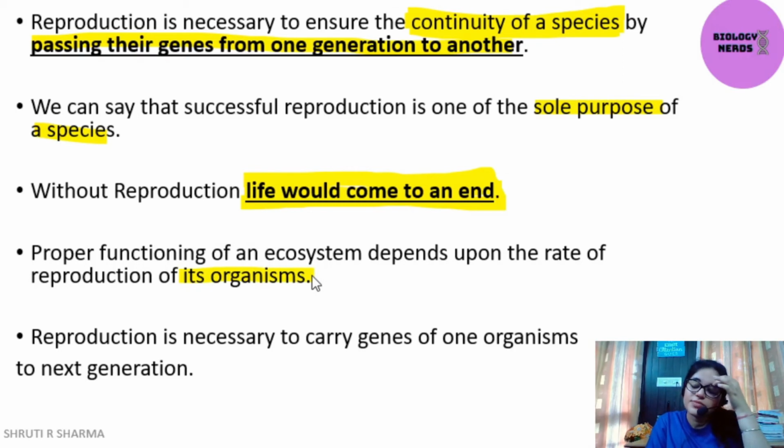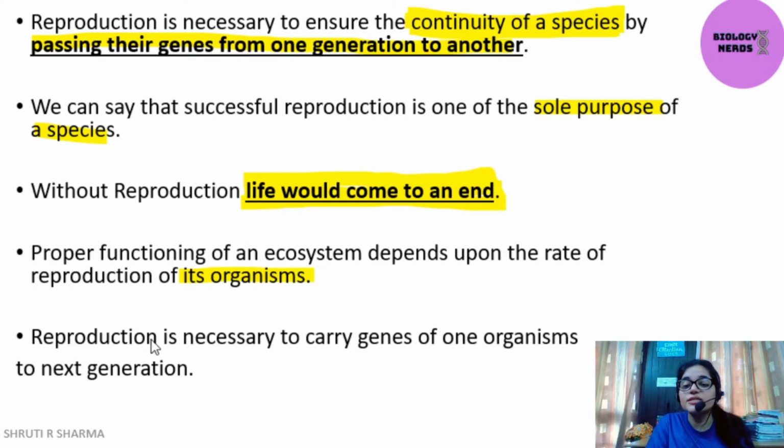Proper functioning of an ecosystem depends upon the rate of the reproduction of its organisms. So what this means is that the reproduction rate is very important for the functioning of an ecosystem. All these points are related. If reproduction is very slow, the balance in the ecosystem, the balancing of the species, will not be there. I hope that you understand this point.